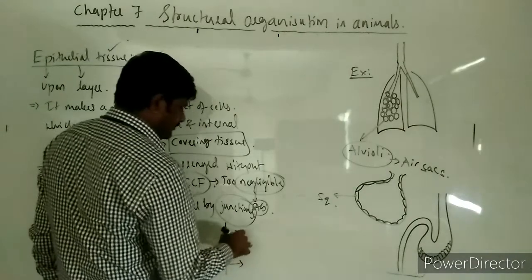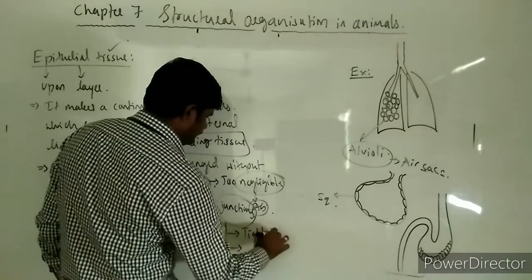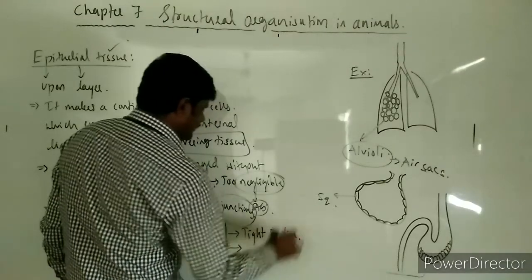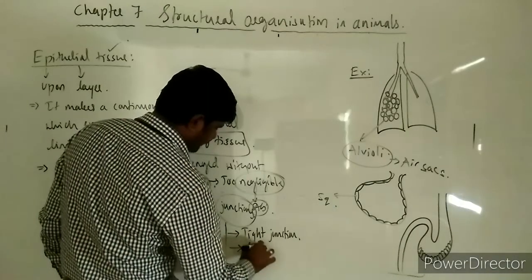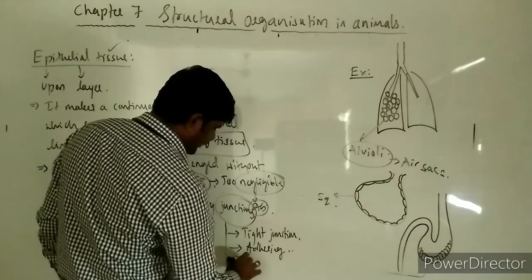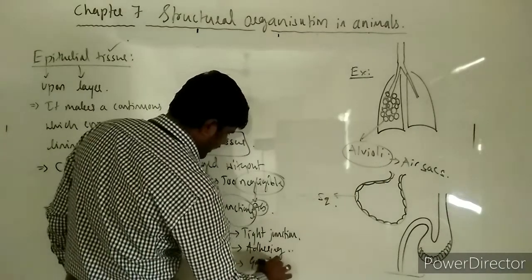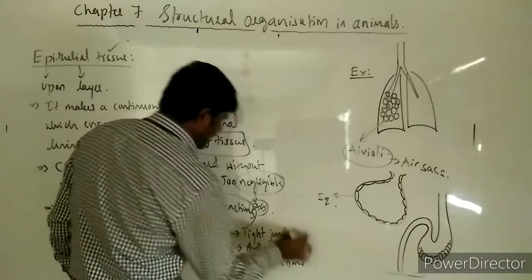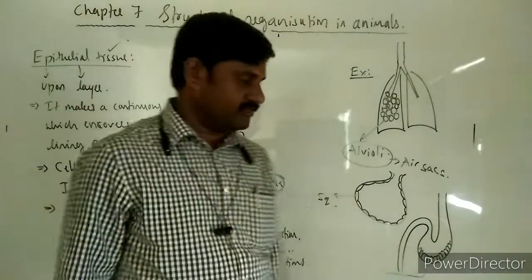Three kinds of junctions. One is tight junction, the second one is adhering junction, and the third one is gap junction. So like this, there are three kinds of junctions that we come across over here.